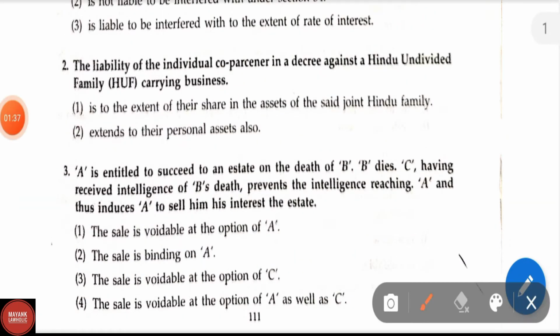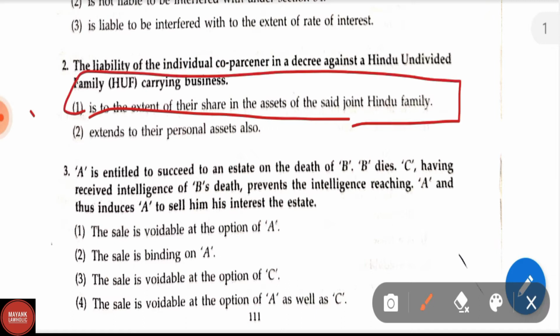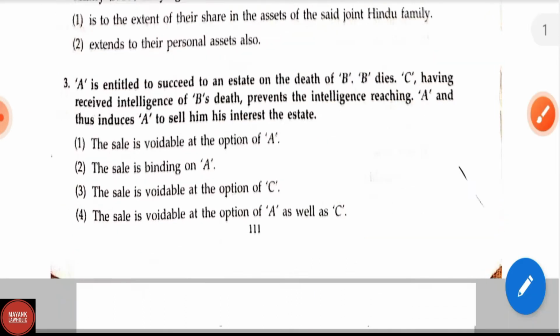The liability of the individual co-partner in a decree against a Hindu undivided family carrying on business is to the extent of their share in the assets of the said joint Hindu family. This is the right answer. Now let us see question number 3.